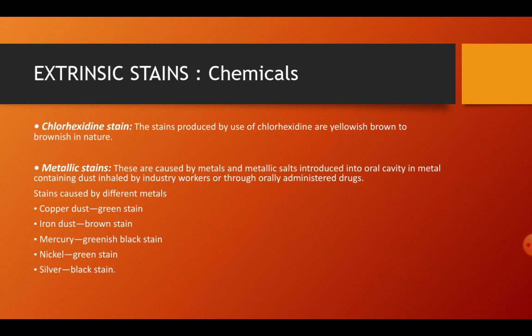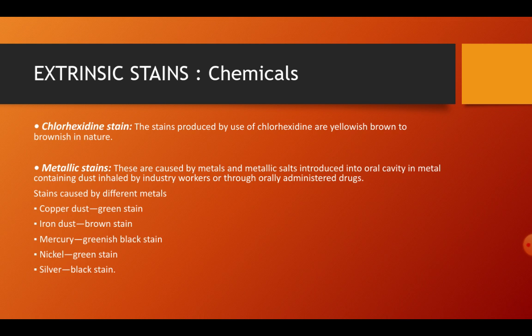Now, extrinsic stains due to chemicals can be because of chlorhexidine or because of certain metal dust. The stain due to chlorhexidine is produced by the use of chlorhexidine, and it is yellowish brown to brownish in nature. Metallic stains are caused by metals and metallic salts, which are introduced into the oral cavity in metal containing dust, which is inhaled by industry workers or through orally administered drugs. They are different colored stains because of the different metals.